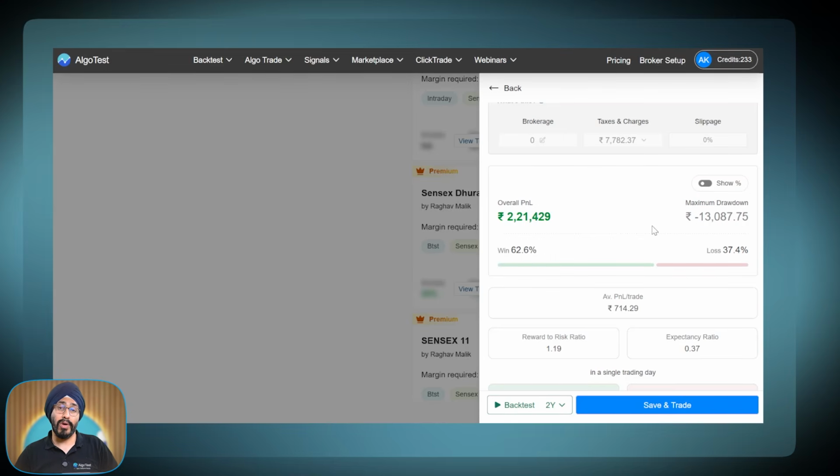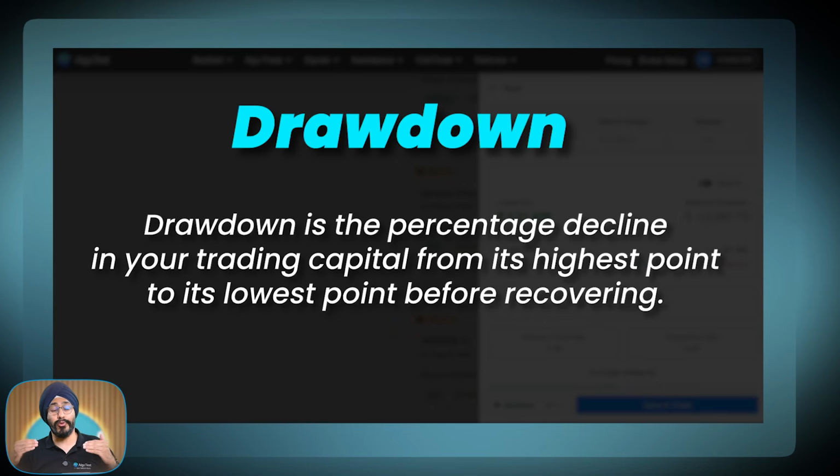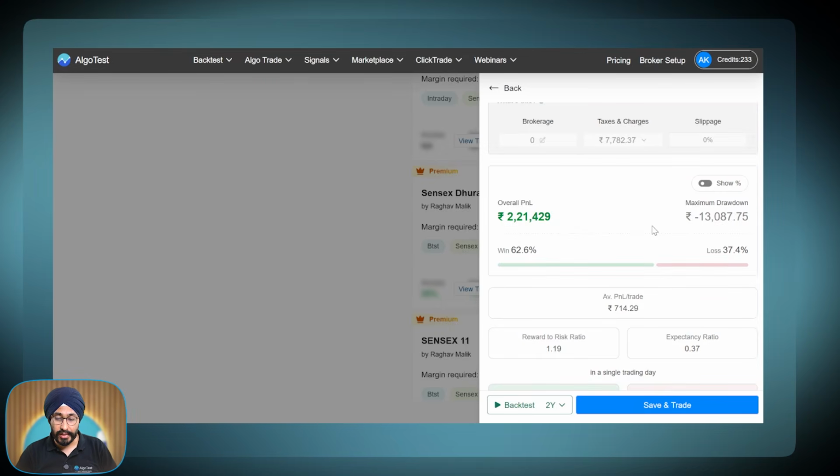Alright. What is a drawdown? The reduction in your profit when a loss comes is your drawdown. Alright. It can be over a few trading periods. See, on day 1, 2, 3 you suffered a loss. So if you cumulate that, your profit for that month has reduced by that amount, and the maximum drawdown this strategy has suffered over the past 2 years was 13,000.